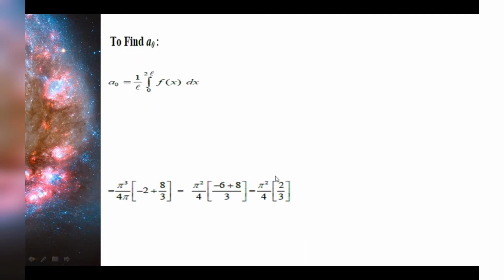To find the value of a0, we must know the formula for a0. a0 is nothing but 1 by L integration over 0 to 2L f of x dx. This is for the general interval. This is the formula in the interval 0, 2L. Now our problem has the limit 0 to 2 pi and L is nothing but pi. So we'll get it as 1 by pi.